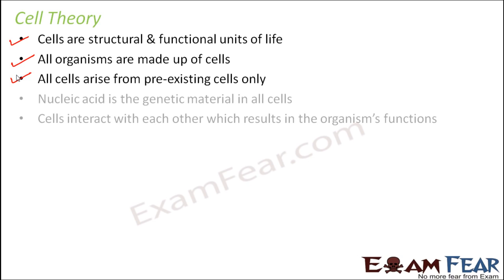Cells interact with each other, which results in the organism's function. As I said, in human beings also we are multicellular. So there are many cells inside our body. So there has to be an interaction between the cells so that the body can perform the functions. For example, the digestive system taking place inside our body doesn't happen by one organ alone.